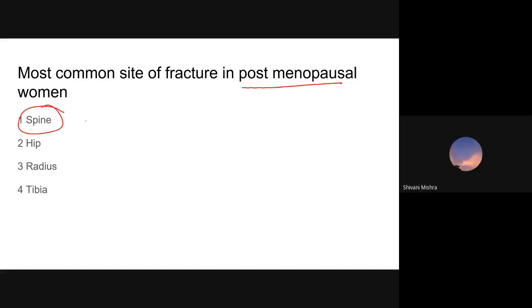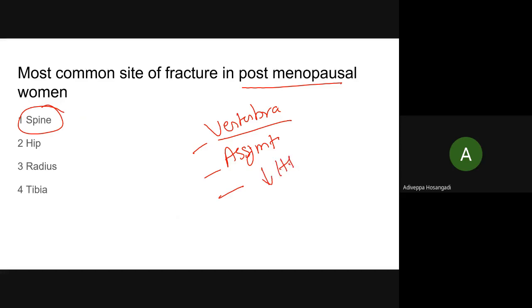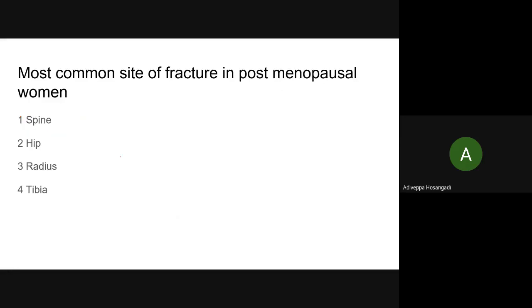Fine. Vertebral compression is the most common site for osteoporosis, and most of them are asymptomatic. That's why after osteoporosis, secondary or postmenopausal, you see a decrease in the height of the women or men, because of decrease in vertebral height. There is kyphosis, there is hunchback. The elderly men start walking with a stooping posture. That is all because the most common site of osteoporotic fracture is spine.